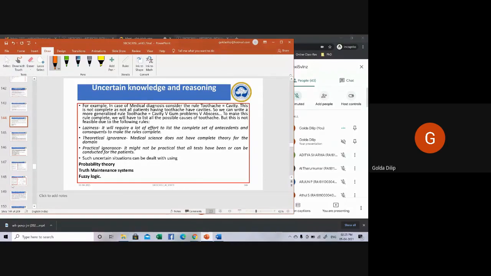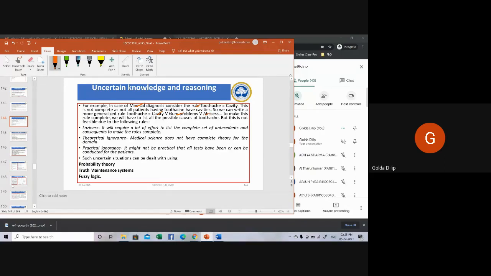You can see here an example being given. In the case of medical diagnosis, what does the rule say? The rule says toothache implies cavity. Actually this is not complete, because not all patients will be having toothache due to cavity. It can be due to some gum problem, or it could be due to cavity, or it could be due to some abscess.